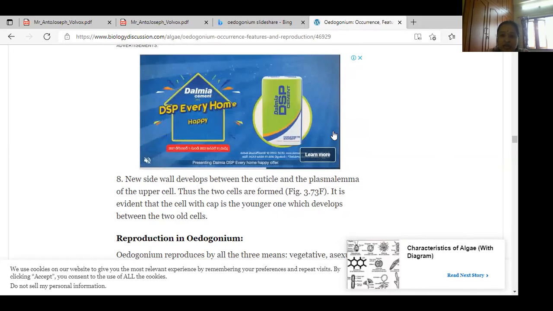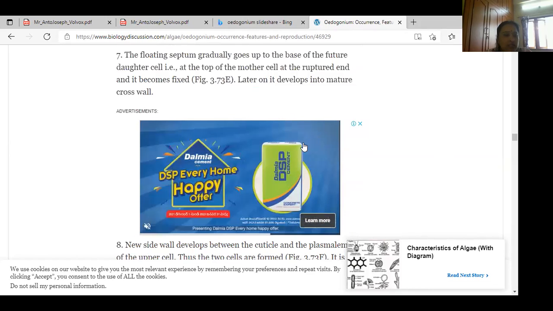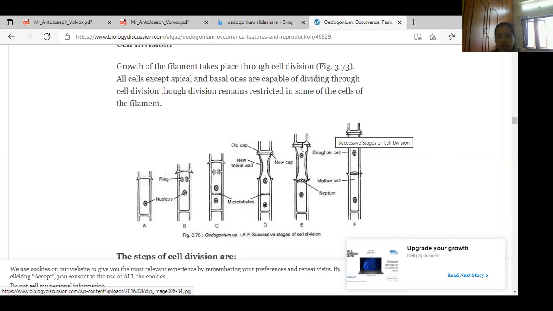Here, girls, another important character is the cap cell, the number of cap cells. Here you can observe how many times; the number of cap cells is also the same. Both counting parts are the same, girls. Sometimes the cap cells and the number of divisions are also the same, with divisions and redivisions, many divisions.